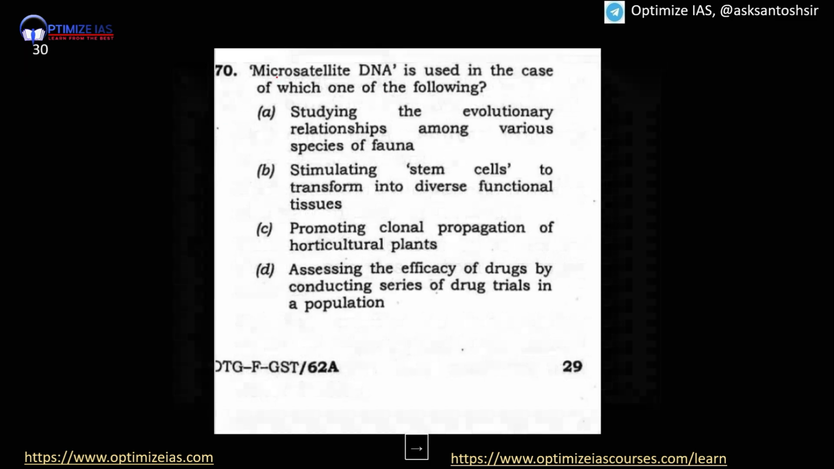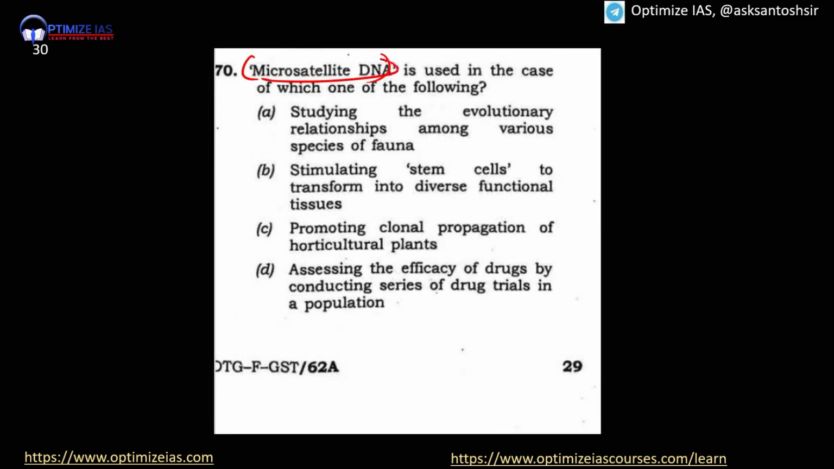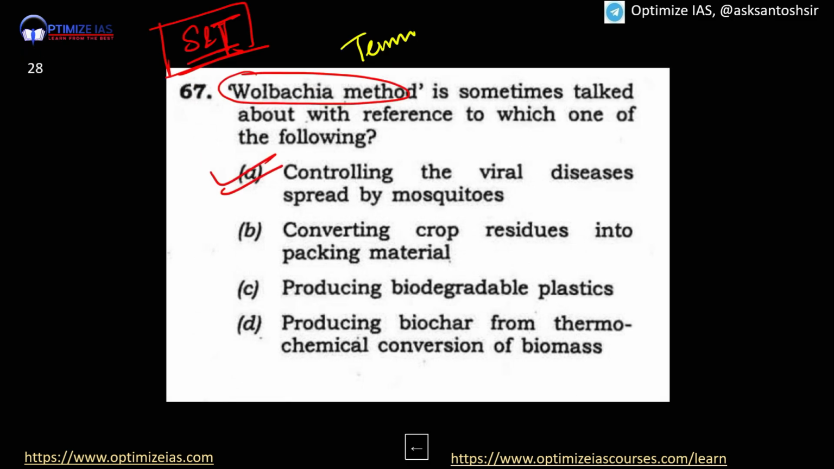Next question. You can see again a term-based question, microsatellite DNA. Term-based question, science and tech question. Again, the answer is option A. You see, back to back three questions with the same technique, and you can go and check the prelims 2022 question.